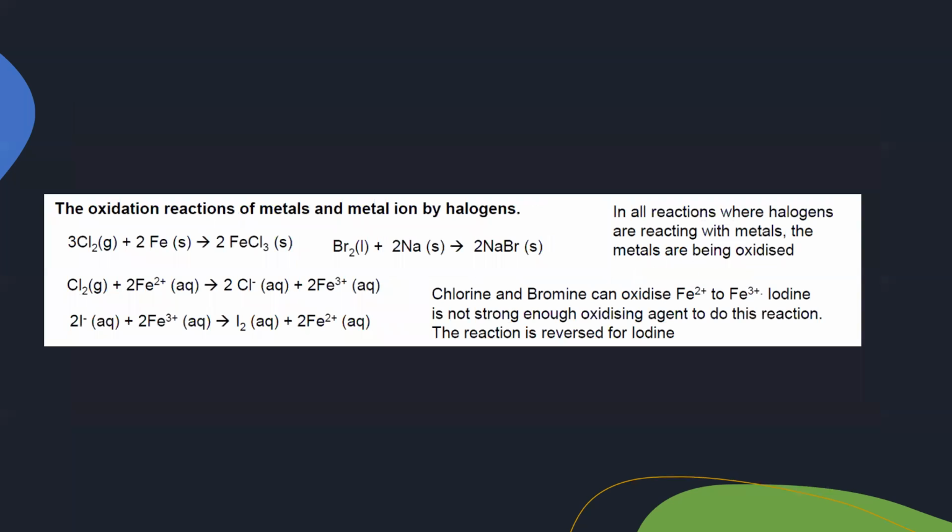Then oxidation reaction with metal and the metal ions by halogen. Oxidation is a loss of electron. As metals react, they tend to lose electron. So the comparison is there, the comparison with the molecule and with ion. For example, iron is reacting with chlorine, and as a result it produces iron(III) chloride, FeCl3. The equation is 2Fe plus 3Cl2 gives 2FeCl3.